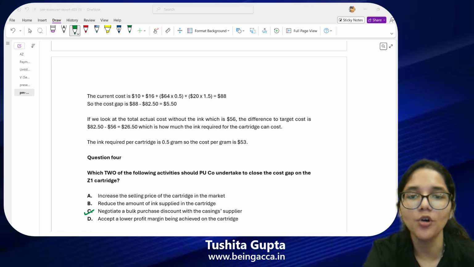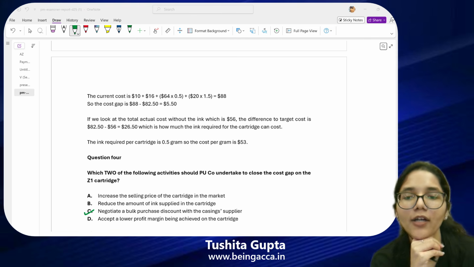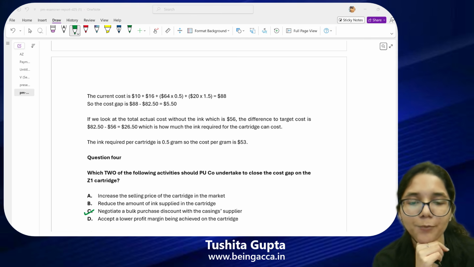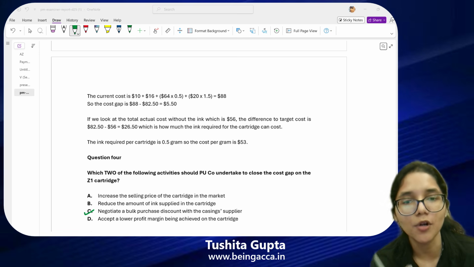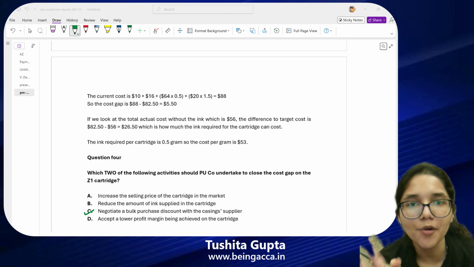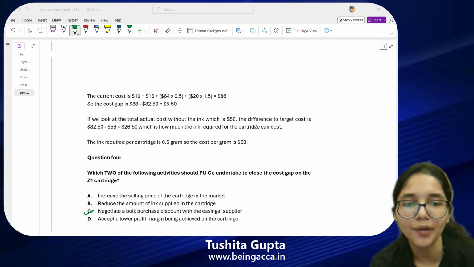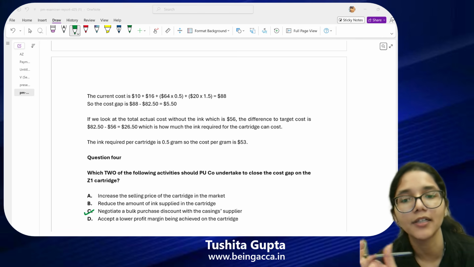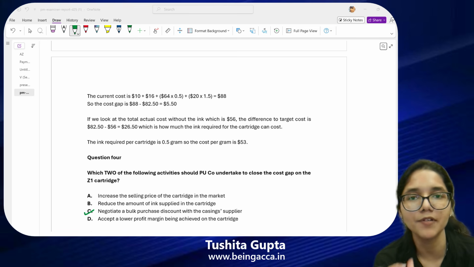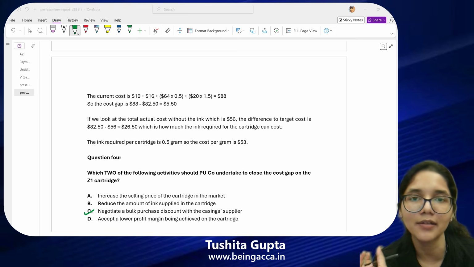Now guys, do you all agree with me that A cannot be my answer? We do not have a choice to increase the selling prices. This is the core concept. You should always remember, most of the times the PM examiner will ask you about target costing, will ask you about closing the gap. And when you read your study material, they've clearly told you target costing will mostly be used in competitive markets.